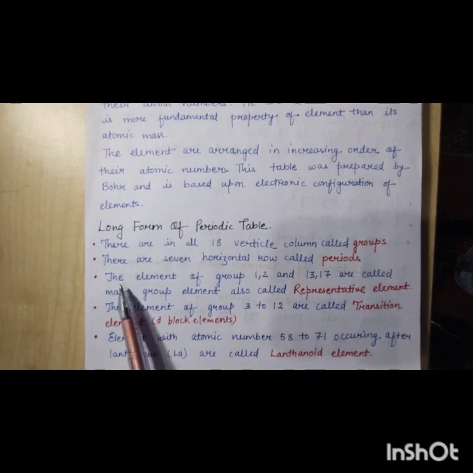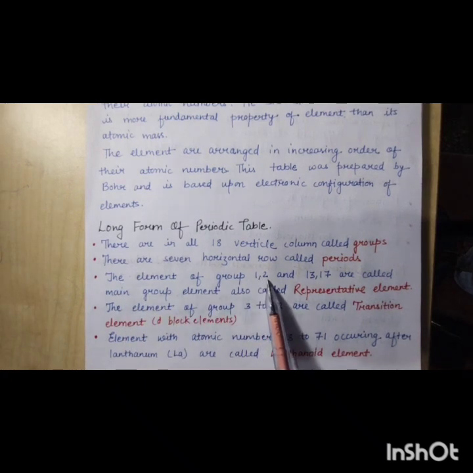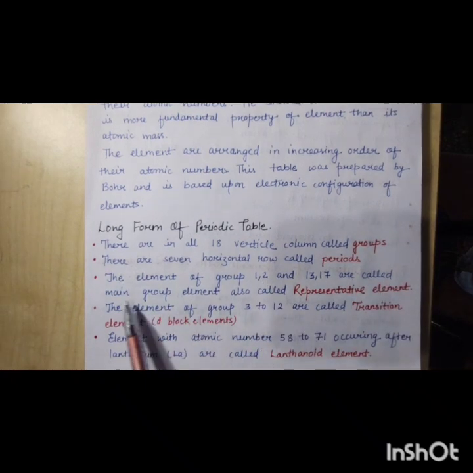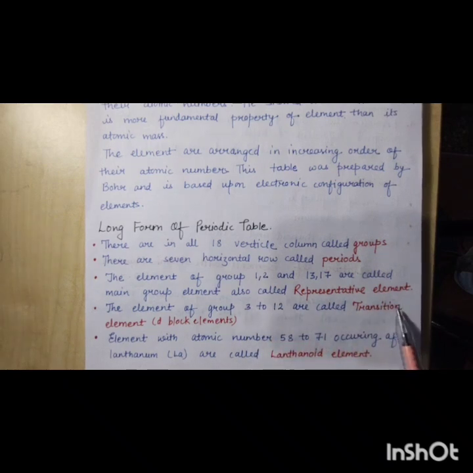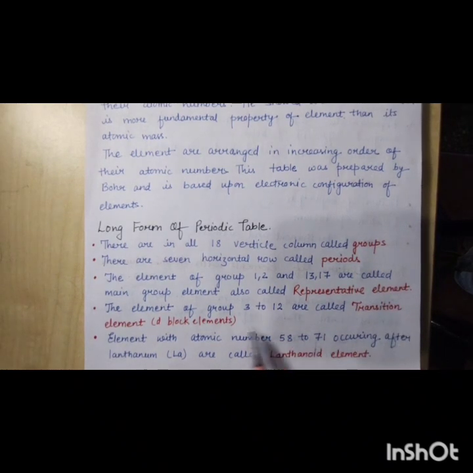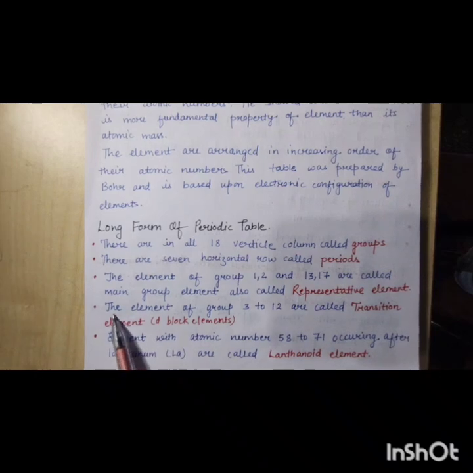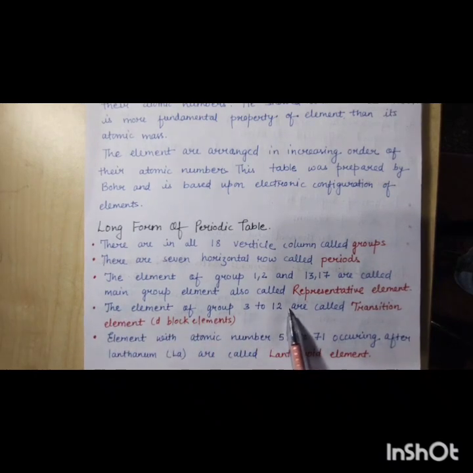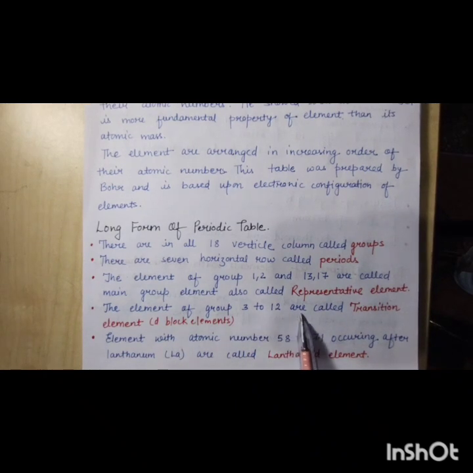The elements of groups 1, 2 and 13 to 17 are called main group elements, also called representative elements. The elements of groups 3 to 12 are called transition elements, also known as d-block elements.